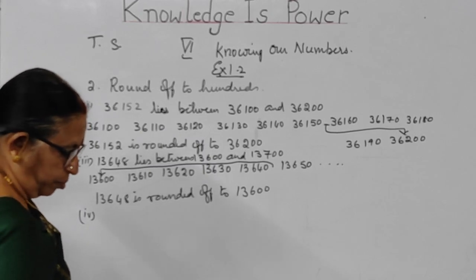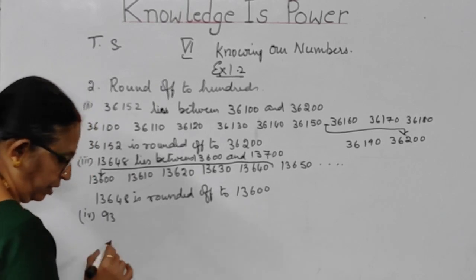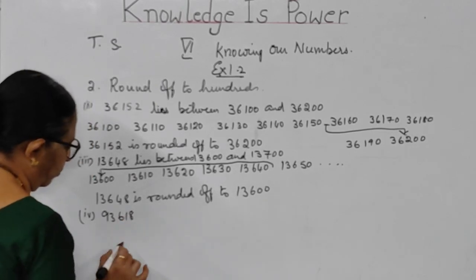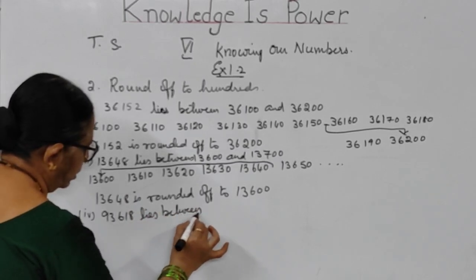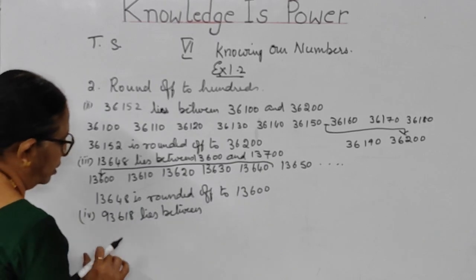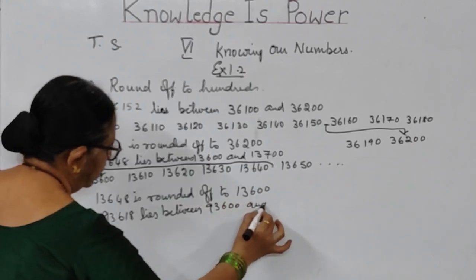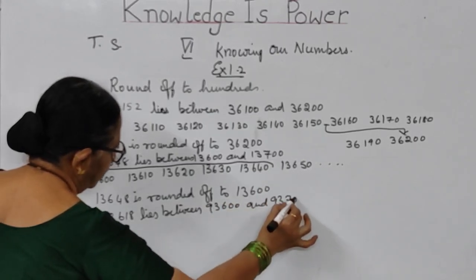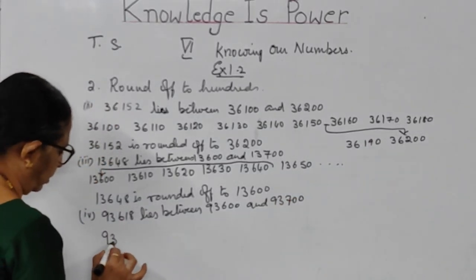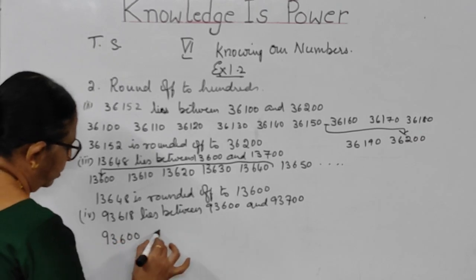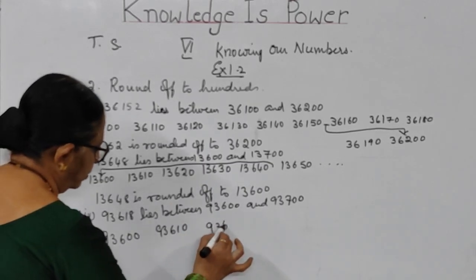What is the fourth bit, children? 93,618. So once again it lies between. What are the values, children? Again you have got 100 plus 600. That means 93,600 and 93,700. So 618. So let us write the numbers. 93,600, 93,610, 93,620.